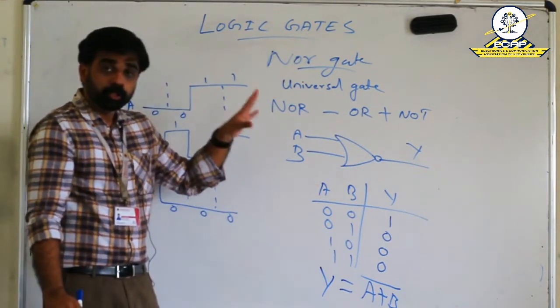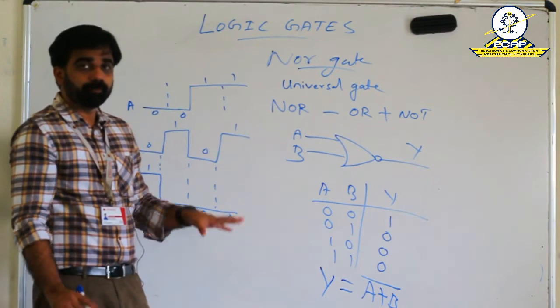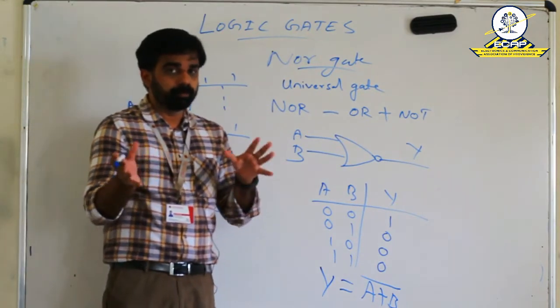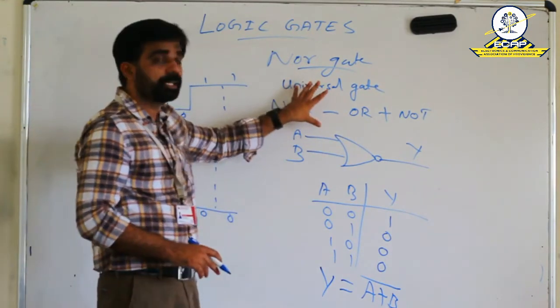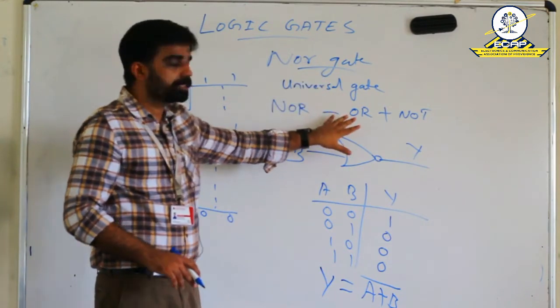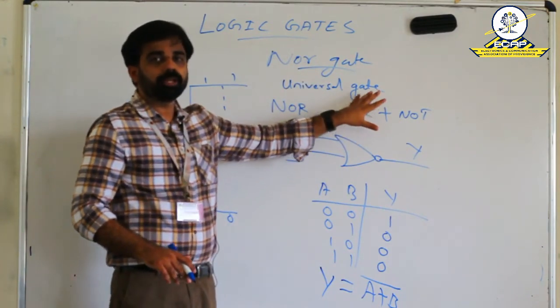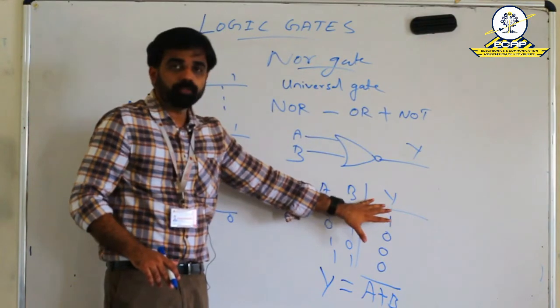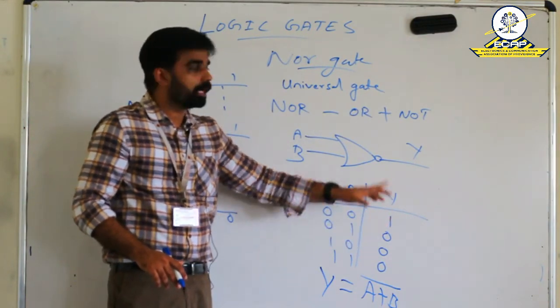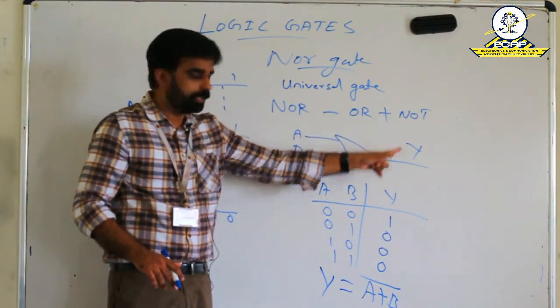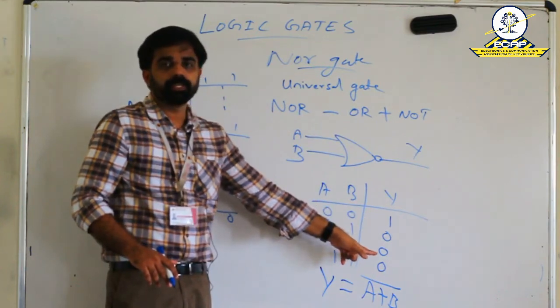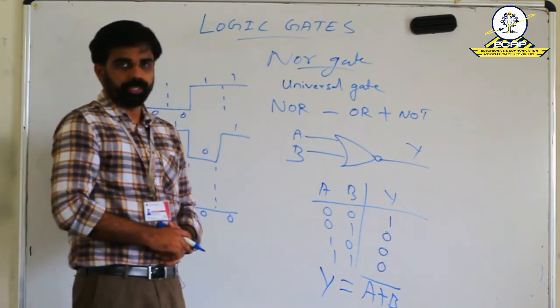So here we can say that NOR is a universal gate because all the basic logic gates can be constructed by using this NOR gate, and it's a combination of OR and NOT. That is, what we got from the OR gate passes through an inverter or NOT gate, then its complemented version is obtained at the output of the NOR gate.